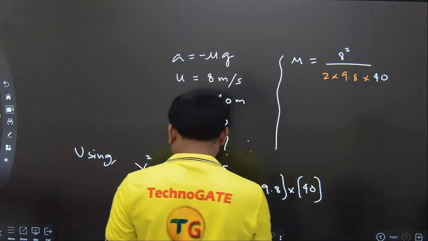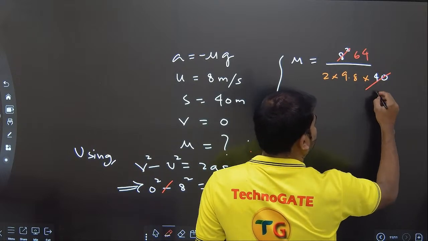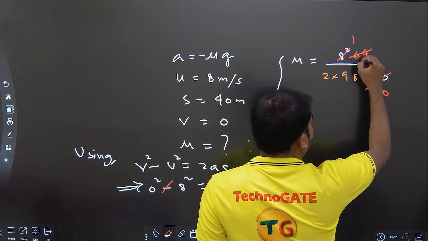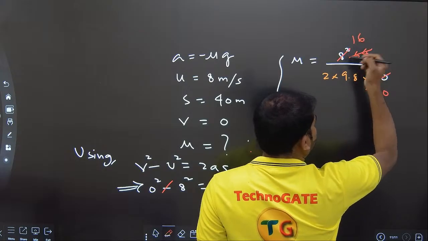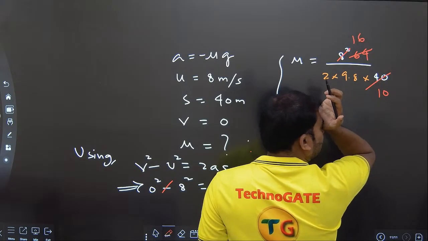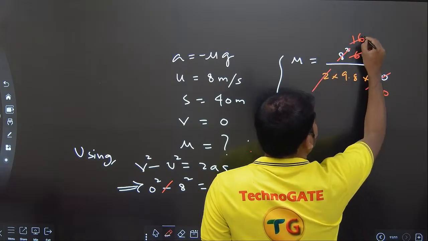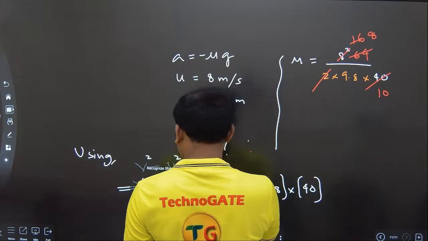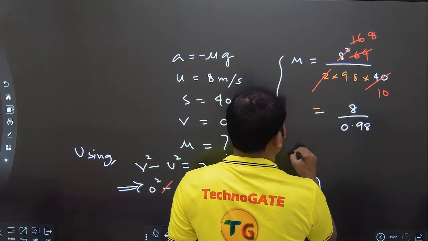If you simplify further, 8 8s are 64. 4 10s are 40, 4 10s are 40, 4 1s are 4, 24, 16 4 is 64. 16 is cut here, so we can cancel 2 1s 2 8s. So we are actually getting the value as 8 by 0.98.